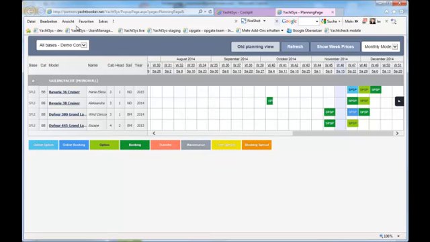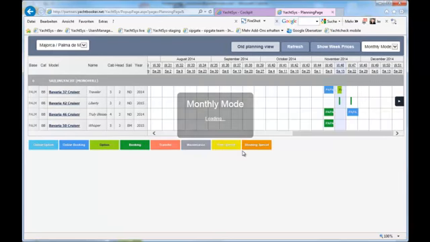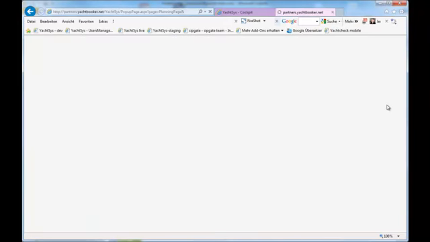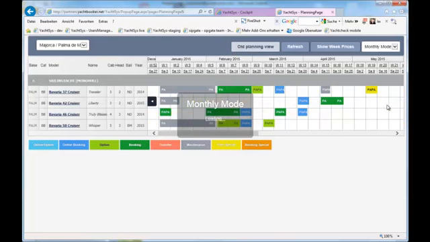In the planning, select a base and a period for which you want to create an order,